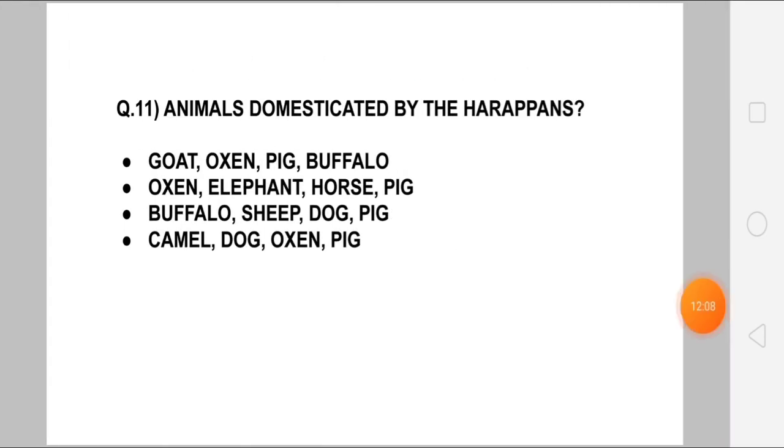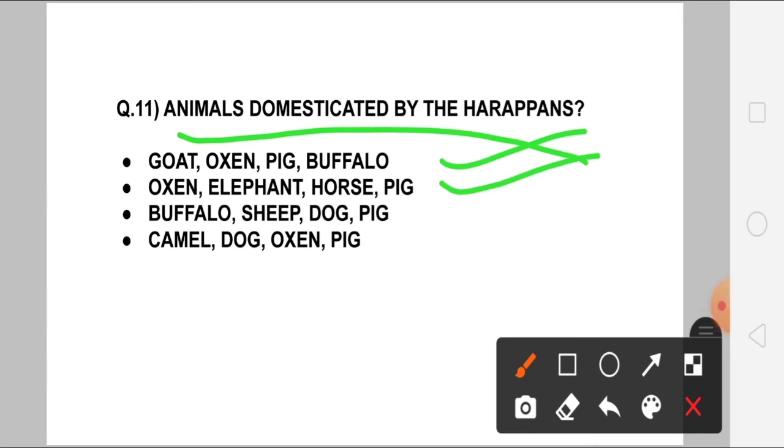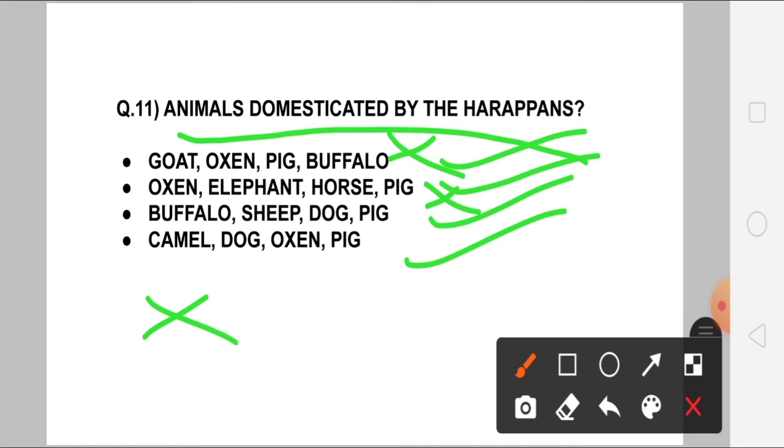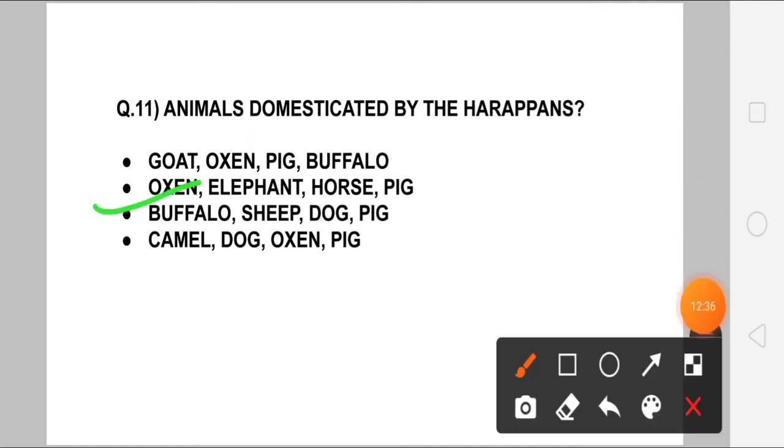Important. Then the 11th question is, animals domesticated by the Harappans were what? Goat, oxen, pig, buffalo, or oxen, elephant, horse, pig, or buffalo, sheep, dog, pig, or camel, dog, oxen, pig. Here you can cancel this, because oxen is not mentioned. Horse is not that prominent there, so cancel. Even the camel was not mentioned, so your answer should be this one: buffalo, sheep, dog, and pig.